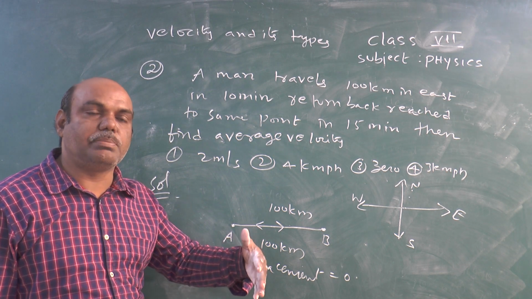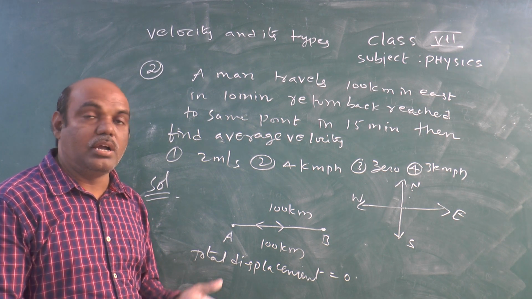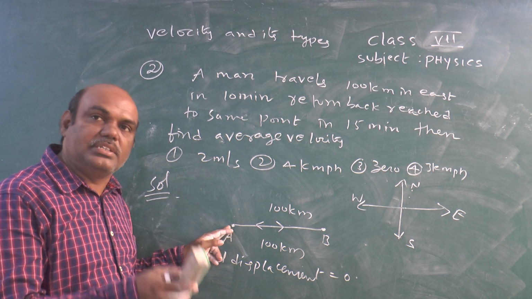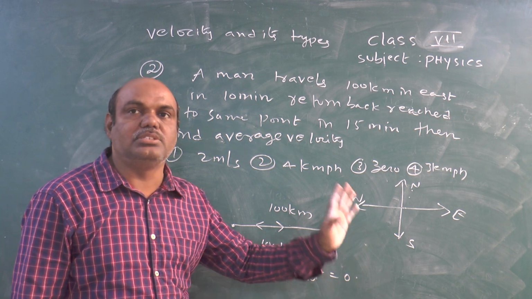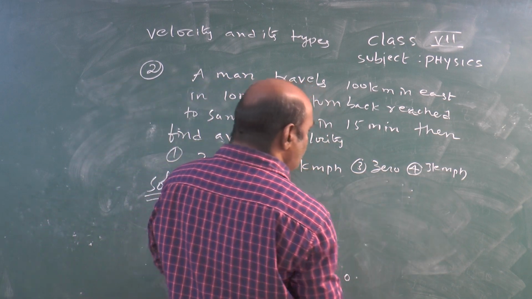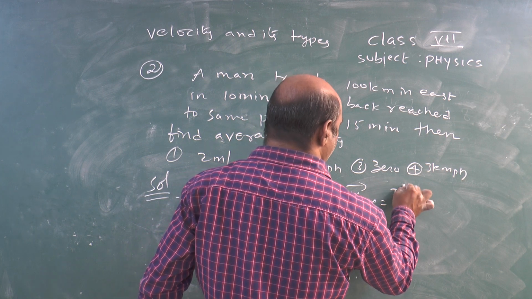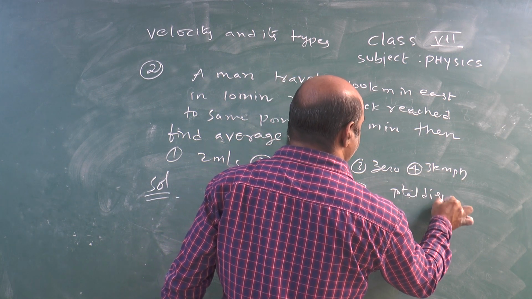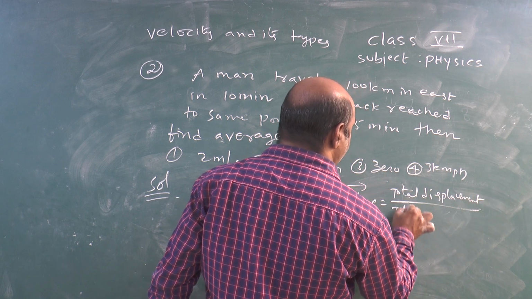The shortest path between the initial point and the final point is displacement, but this is the initial point and this is the final point. That's why the total displacement is 0. Now V average. What is the formula? V average equals total displacement by total time taken.